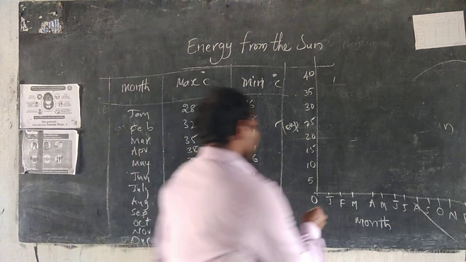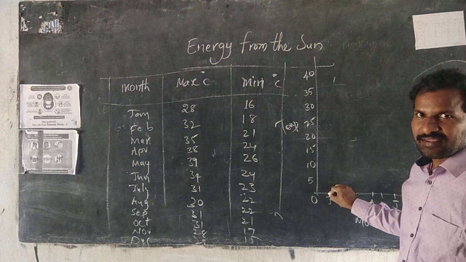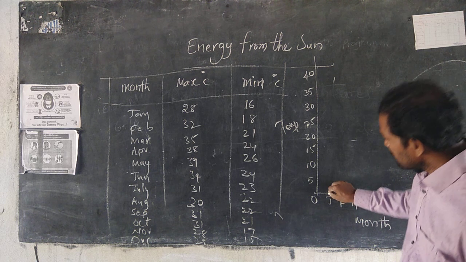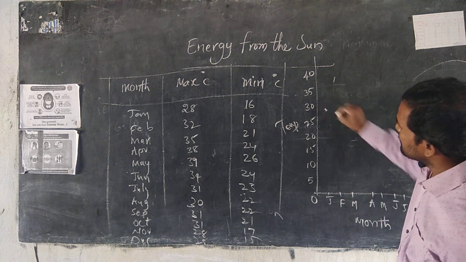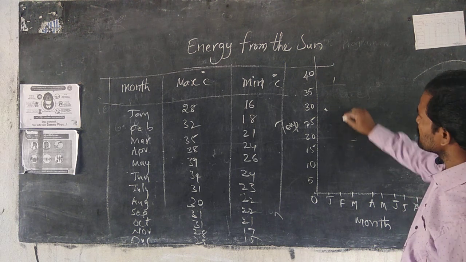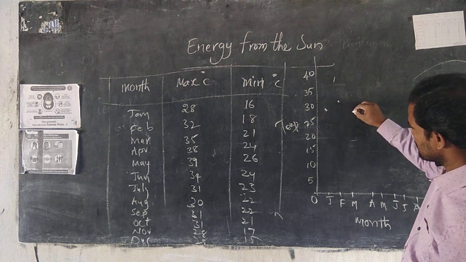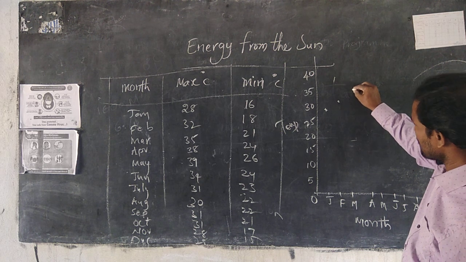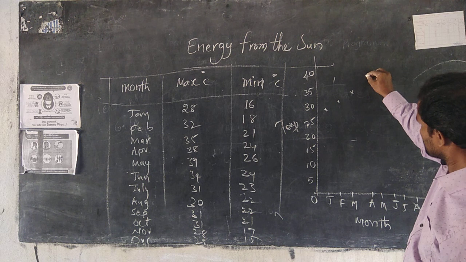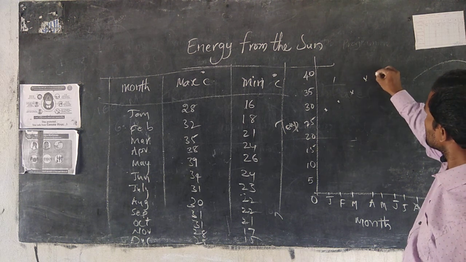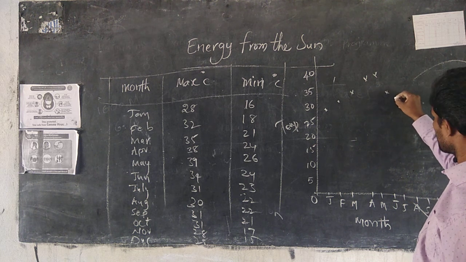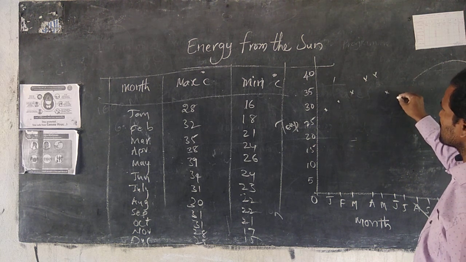See this. What is the highest temperature in January? Maximum temperature 28. Okay. February? 32. March 35. April 38. May 39. June 34. July 31.